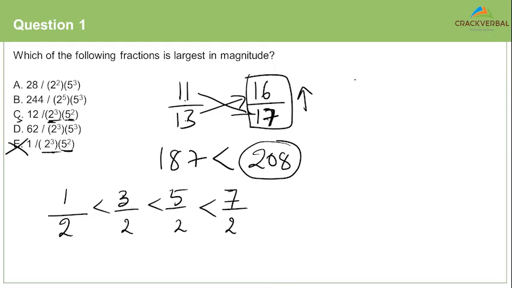Now we are left with options Alpha, Bravo, Charlie, Delta. We will follow the same approach. What is the same approach? Make the denominator the same. Once we make the denominator the same, it becomes very easy for us to deal with the numerator. But how do we make the denominator the same? The denominators are different. We have a 2 square 5 cube. We have a 2 power 5, 5 power 3. We have a 2 cube 5 square. We have a 2 cube 5 cube. What should we do to make the denominator common?